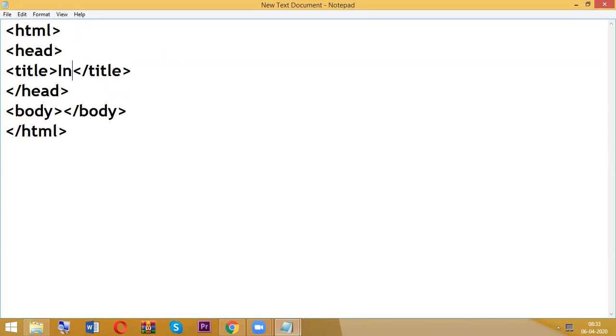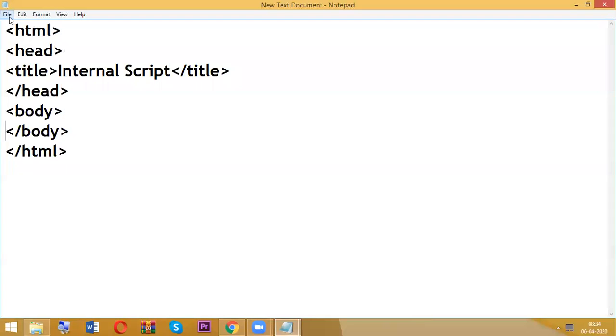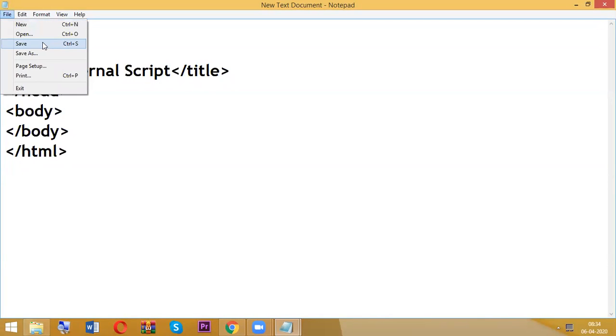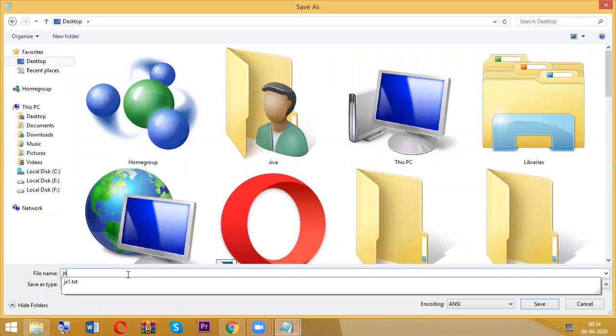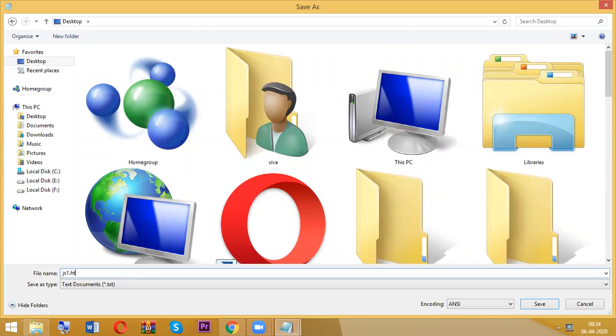So this is our first script, internal script. Now I'm going to save it on the desktop. This is our JavaScript first program. Whatever it may be, the file extension is .html.